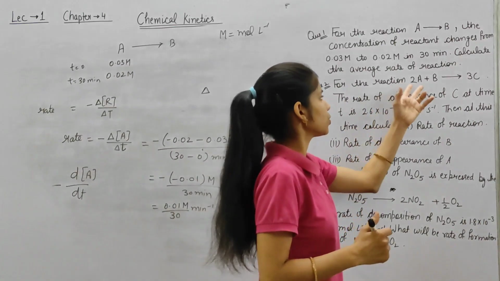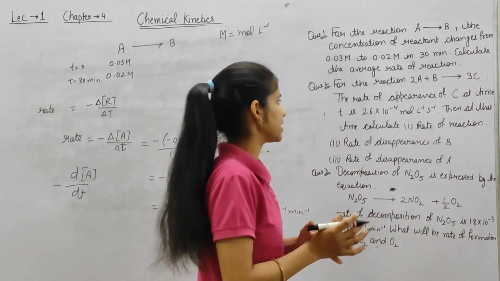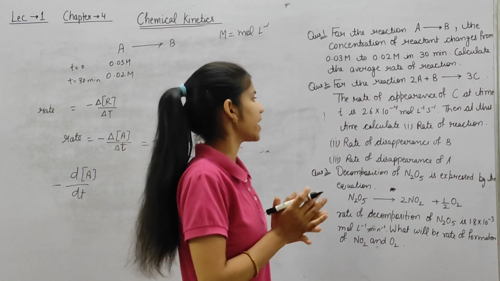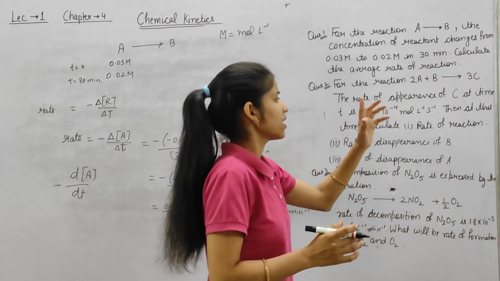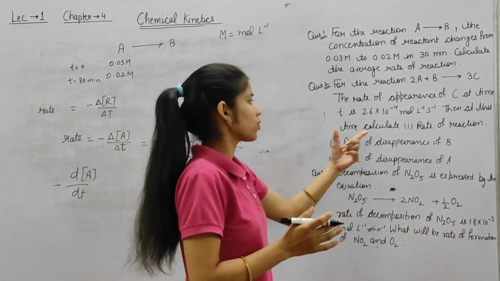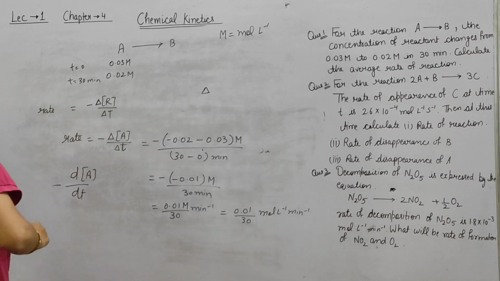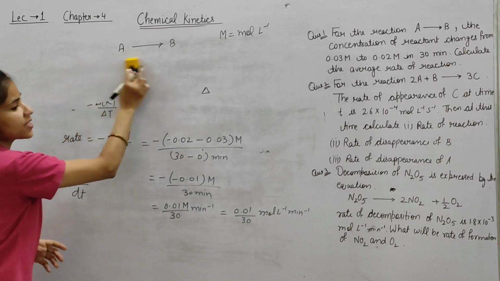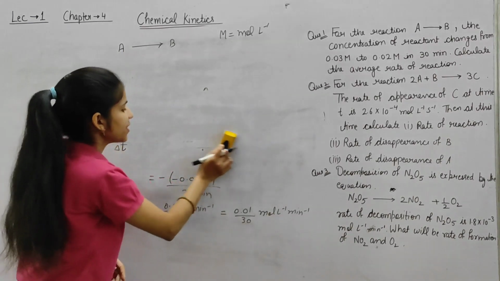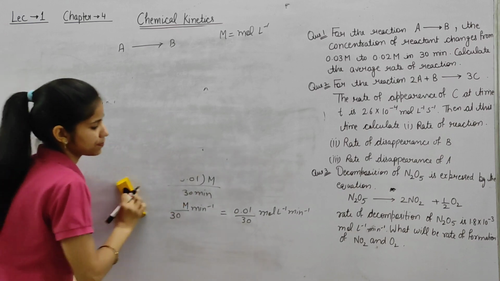For the reaction 2A plus B gives 3C, the rate of appearance of C at time t is given, and we have to calculate the rate of reaction. So the chemical reaction given is 2A plus B gives 3C.